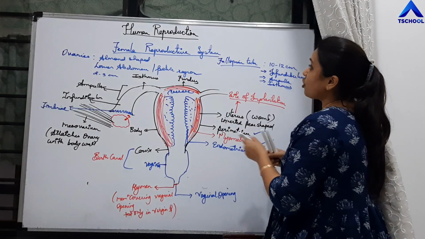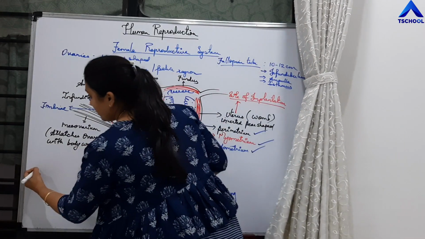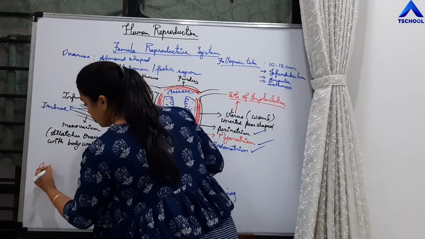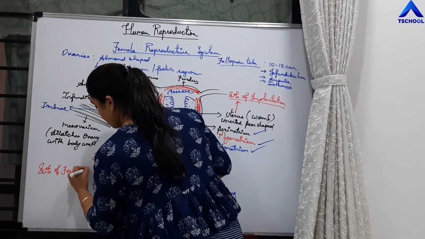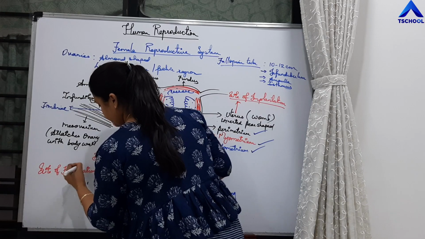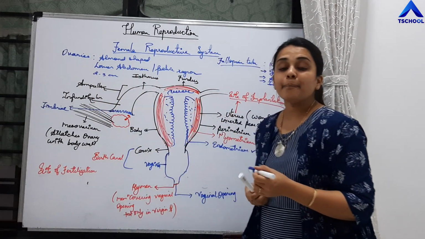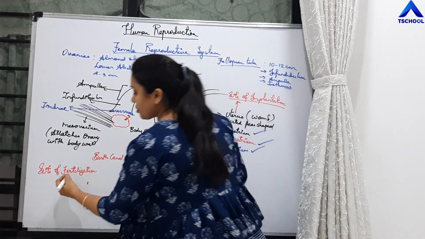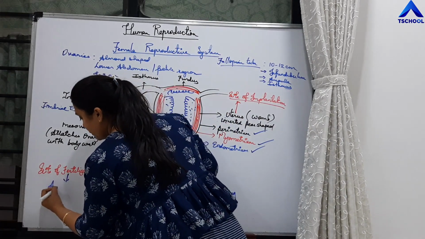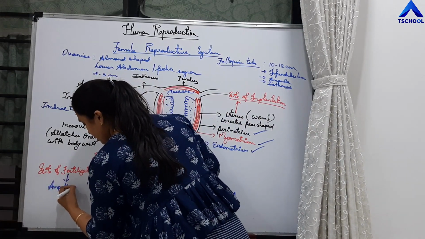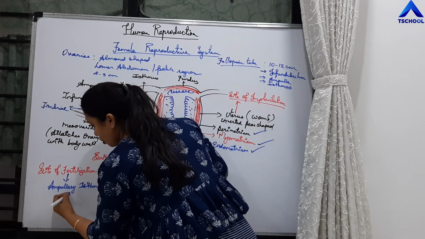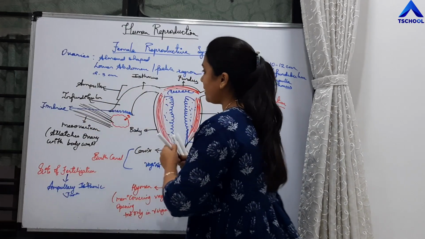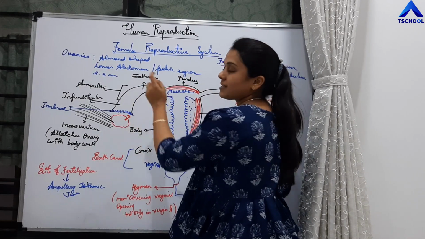Then there is the site of fertilization: the ampullary isthmic junction of the fallopian tube, right? So this is ampulla, this is isthmus.